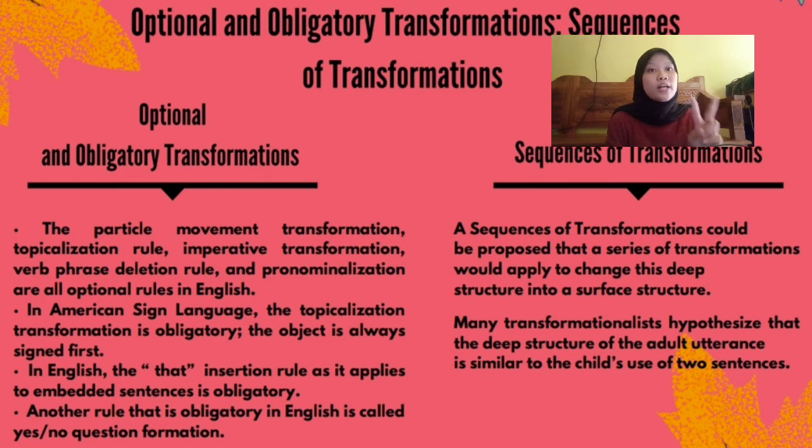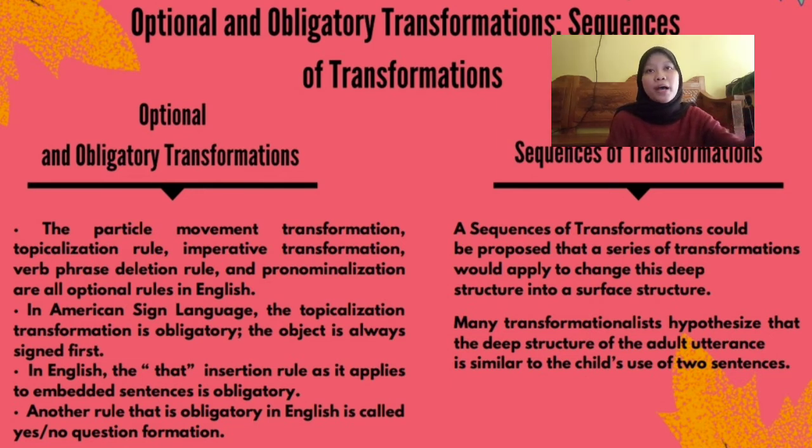Okay, for the second one, we can talk about sequence of transformation. A sequence of transformations could be proposed, in which a series of transformations would apply to change the deep structure into a surface structure. Consider the following two sentences. "Did the dog chase the cat?" "The dog was blind."